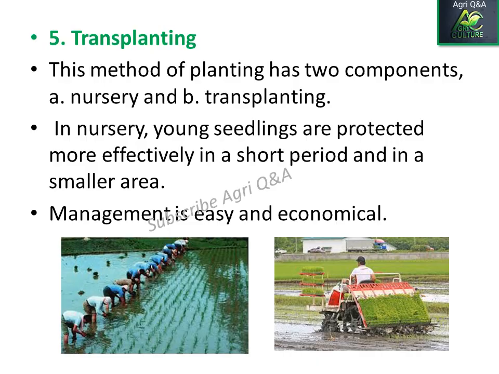Next is transplanting. This method of planting has two components: first is the nursery, and then transplanting. In a nursery, young seedlings are protected more effectively in a short period in a small area. After that, they are transplanted into the main area. And for this, management is easy and economical.